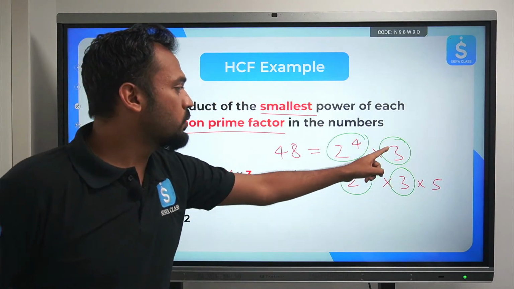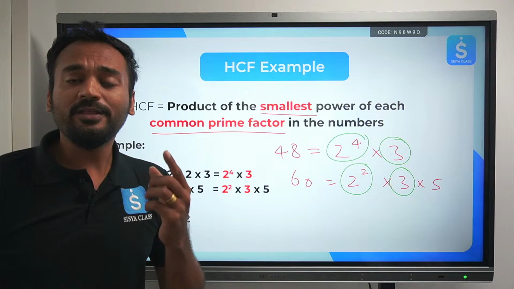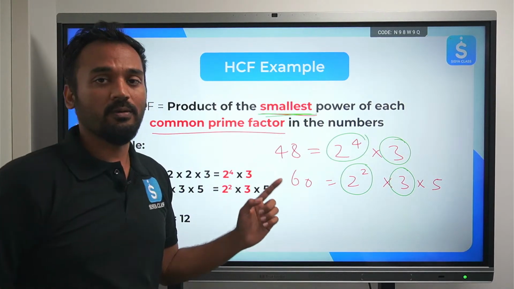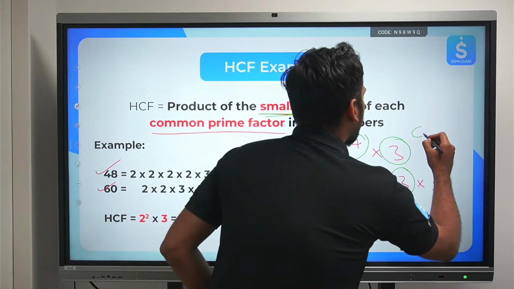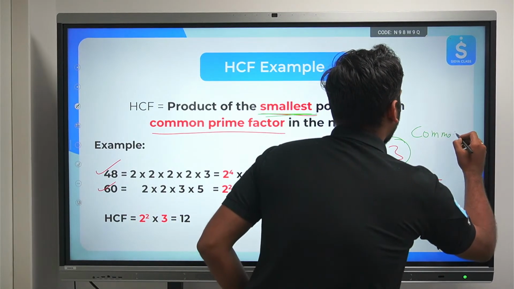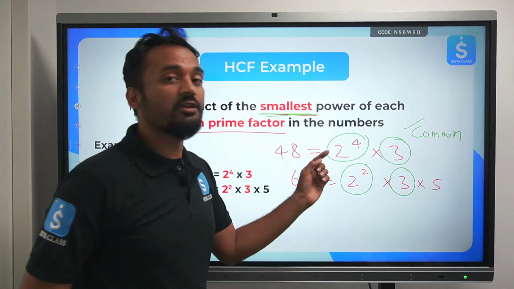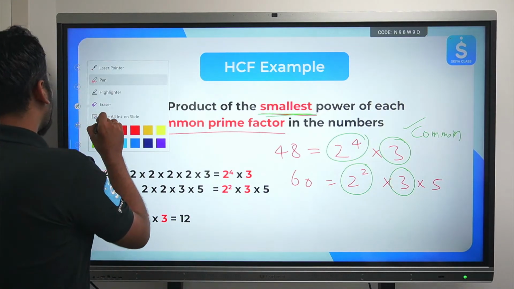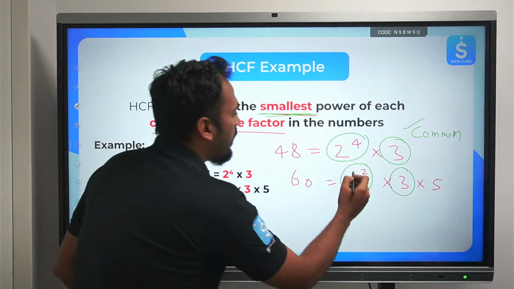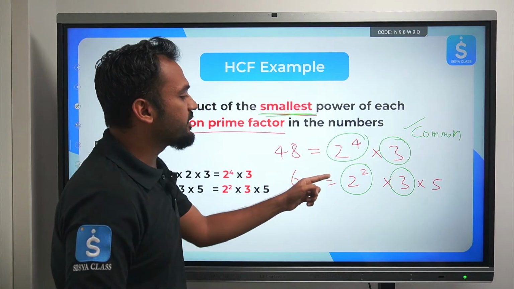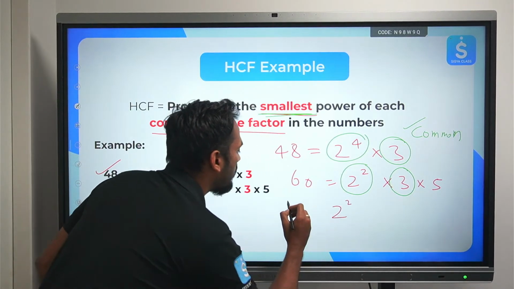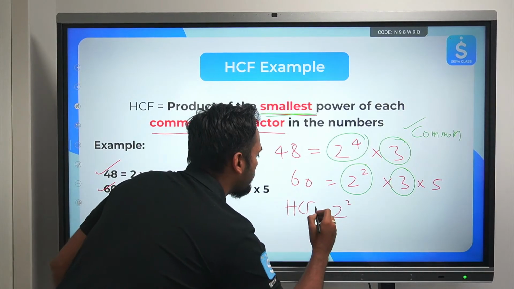Now among these 2 and 3, which is the lowest power, which is the smallest power? We need to find out which is the smallest power. Only the common factors we have highlighted. Next step is to find out the smallest power among these common factors. So smallest power of 2 in 48 and 60's prime factorization is 2 square. So I'll write down 2 square. That will form one element in my HCF.